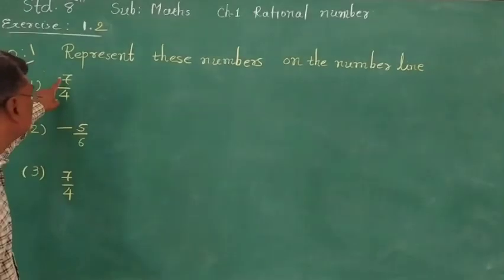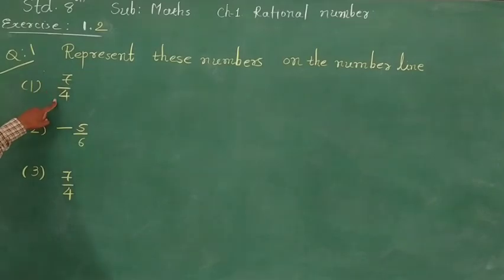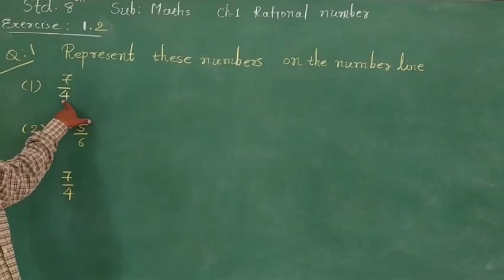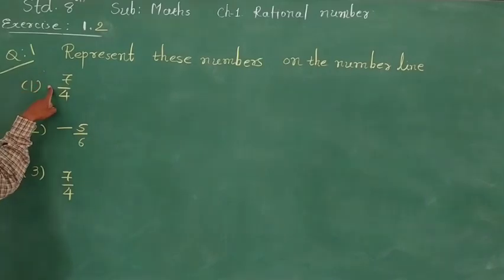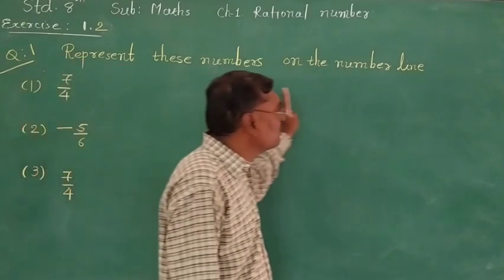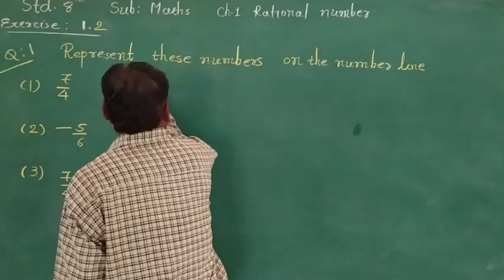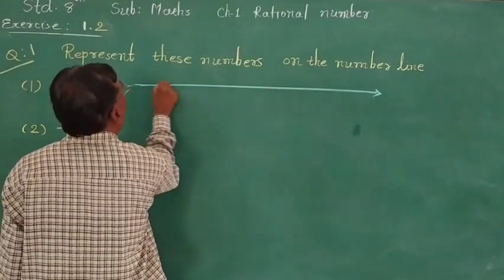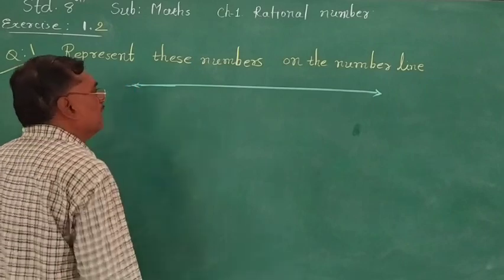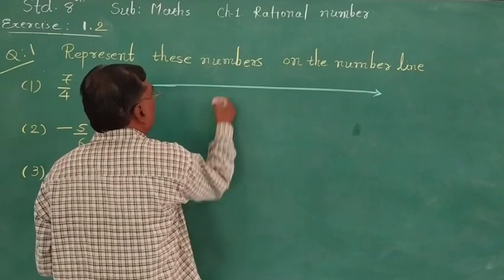But here, 7/4. 7/4 means 7 multiplied by 1/4 distance, which we are going to take from the 0, and this is a positive number. So we represent all these numbers on the positive, that is right side. So first we are going to draw the number line. Here we write 0.